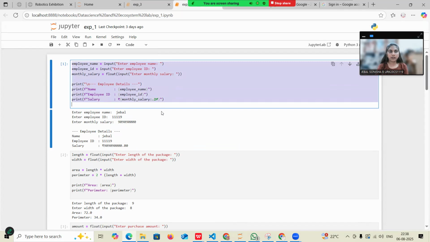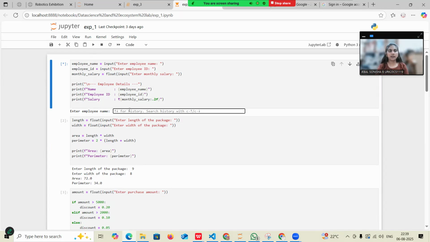This is my program. I get my employee name and employee ID from the user. Then I'm getting my monthly salary in float data type. Then I'm printing my employee details formatted: name as employee name, and employee ID as employee ID, which we get from the user, and likewise for salary. Then we are printing it.